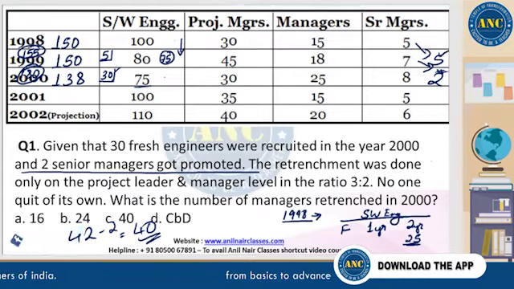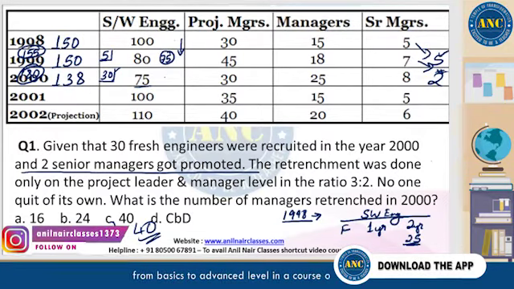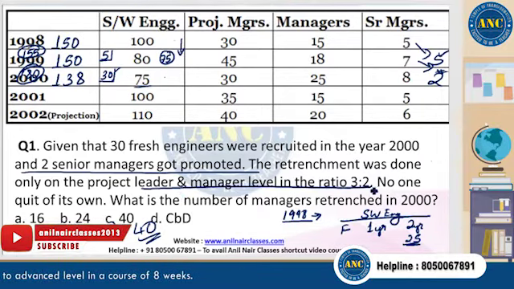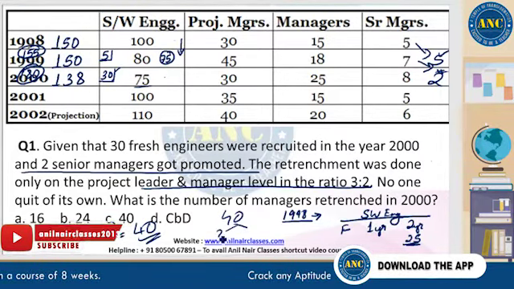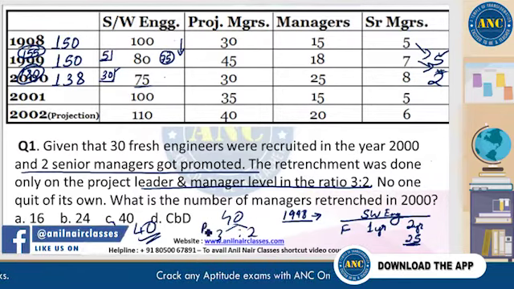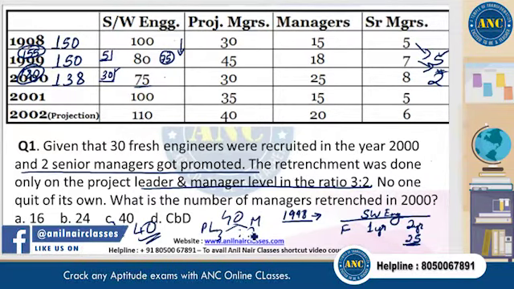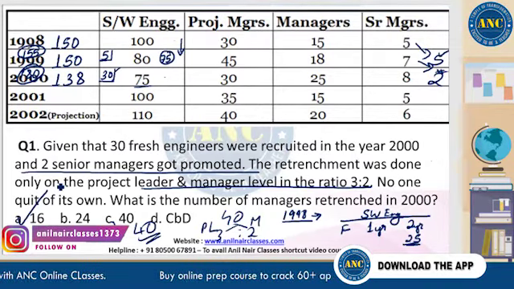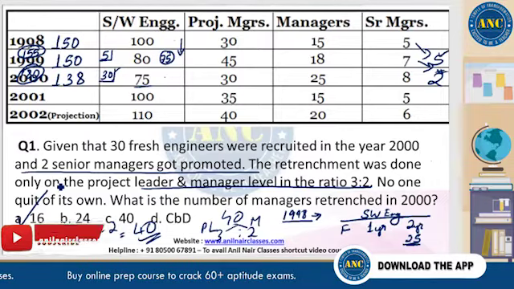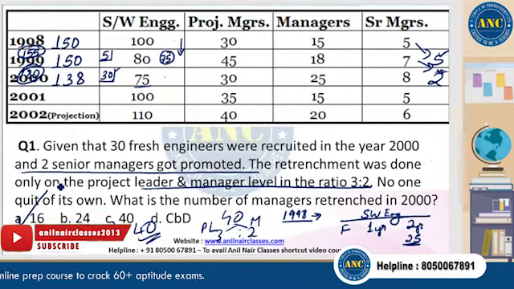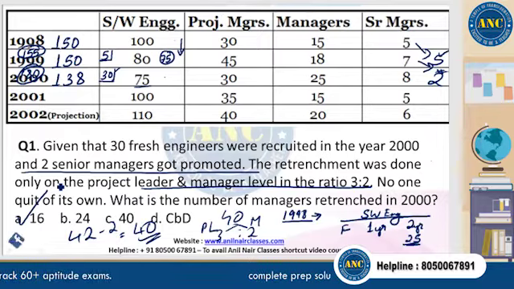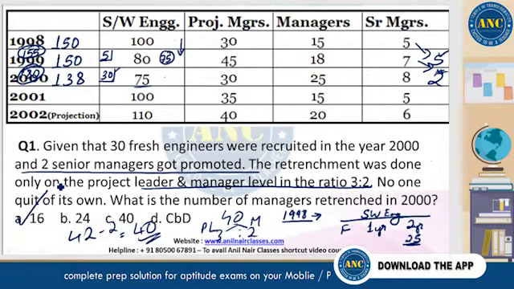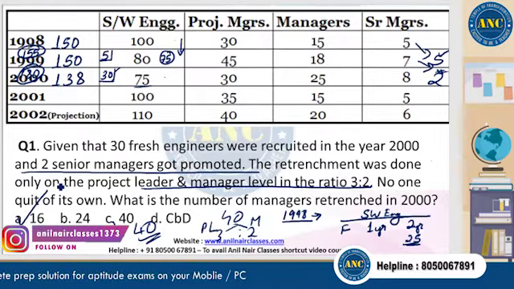Which means, what happened to the remaining 40? 180 minus 138 plus 2. So there's 40. What happened to the 40? Of course, they were fired. The 40 of them were fired in the ratio 3:2 among project leaders and managers, right? If you're splitting 40 in the ratio 3:2, managers should automatically become 16. Makes sense, right? And that's the crux. If anyone has understood this question 1, everything is a cakewalk beyond this question, right? Makes sense? Superb. Let's look at question 2. So all of you got it, right?